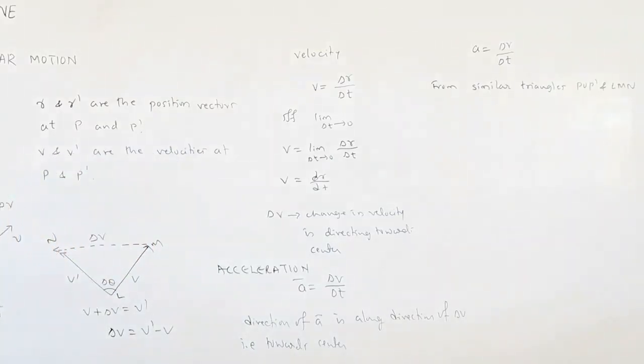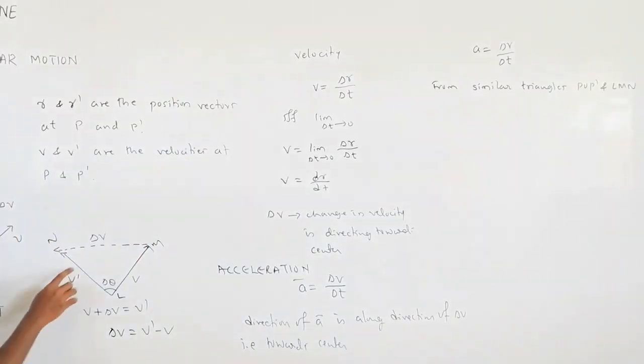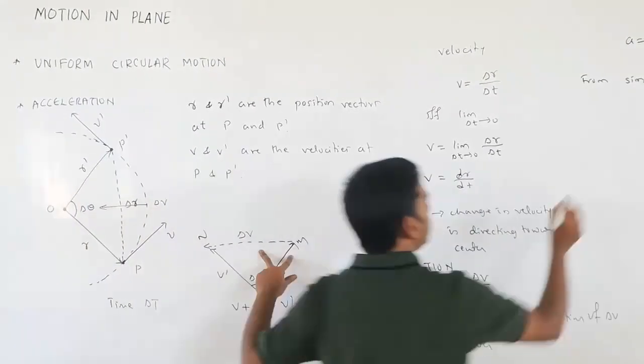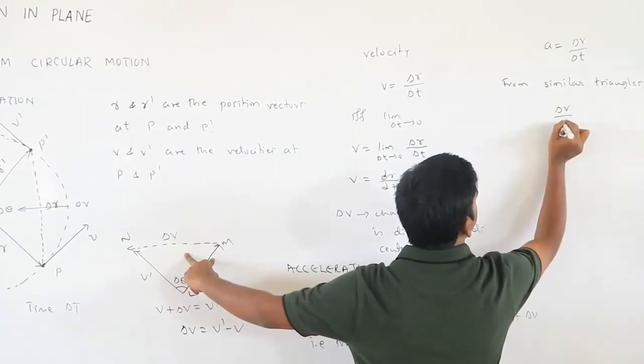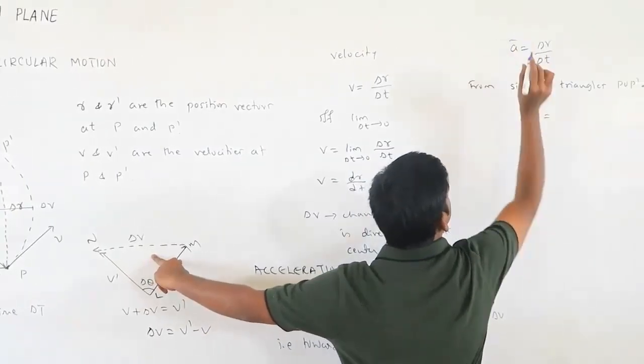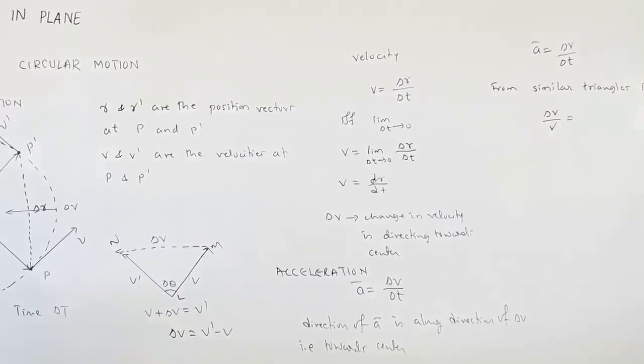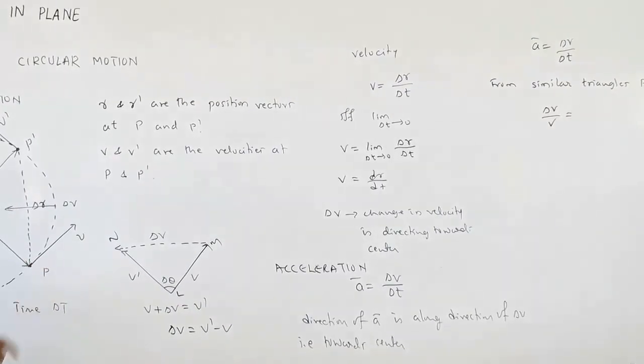I will take the ratio of any two sides. Let me take delta v divided by v. So delta v by v equals, what can I write? Say delta v by v.